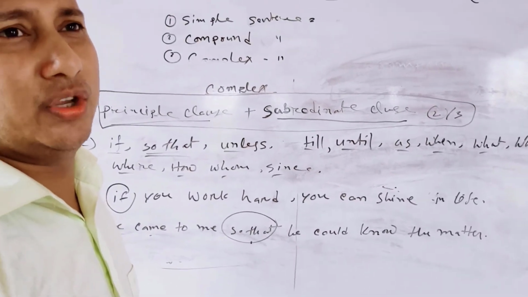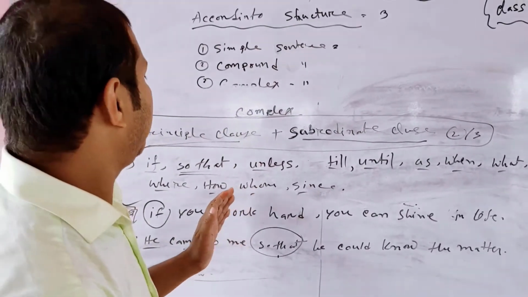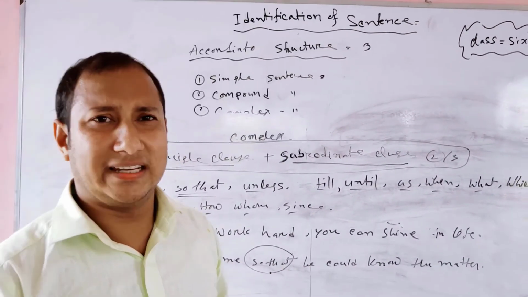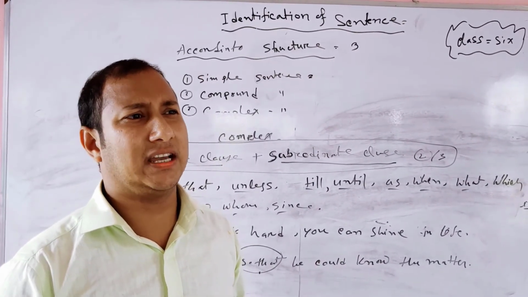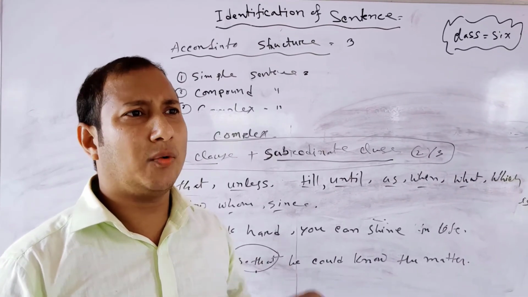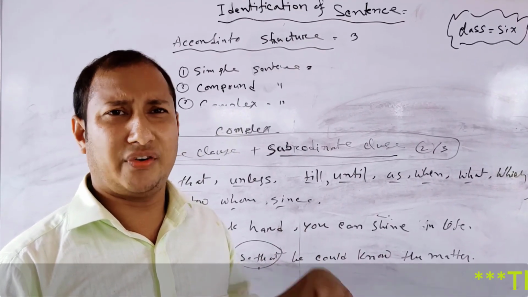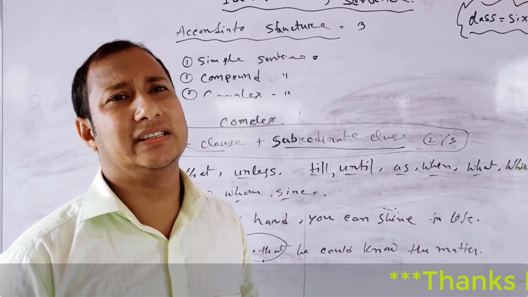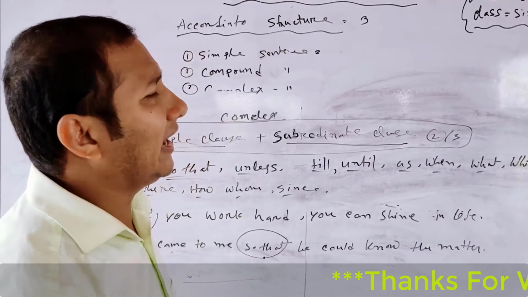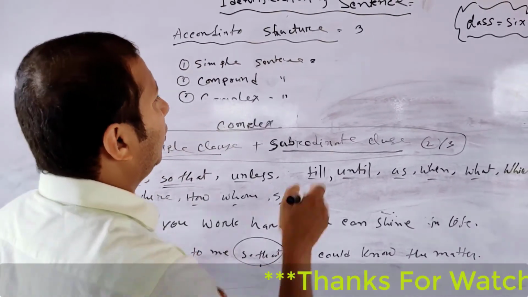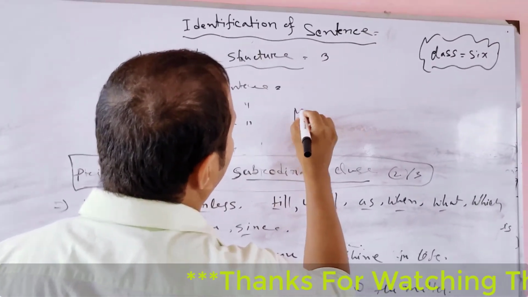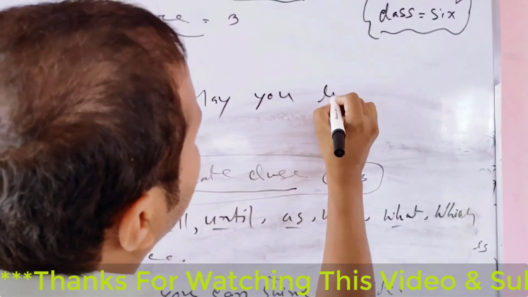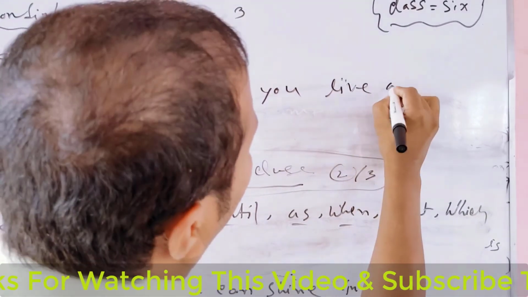Class 6. Hello students. First of all, know the rules of sentences according to meaning and according to structure. After knowing the rules, you will be able to judge what kind of sentence it is. Such as I gave you an example: May you live long.